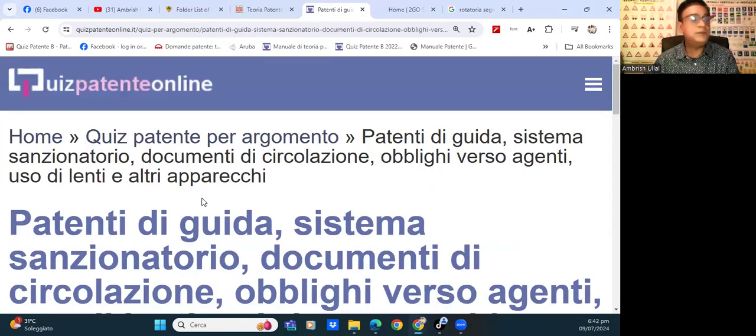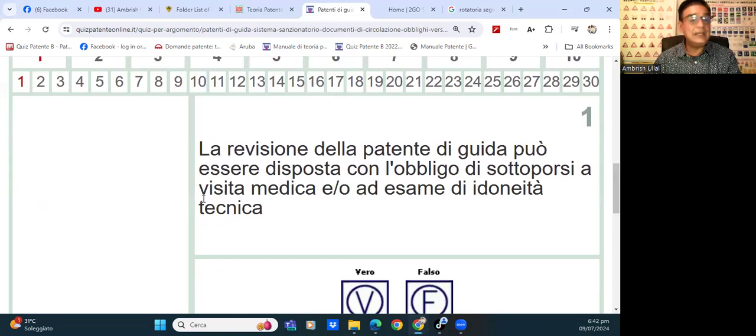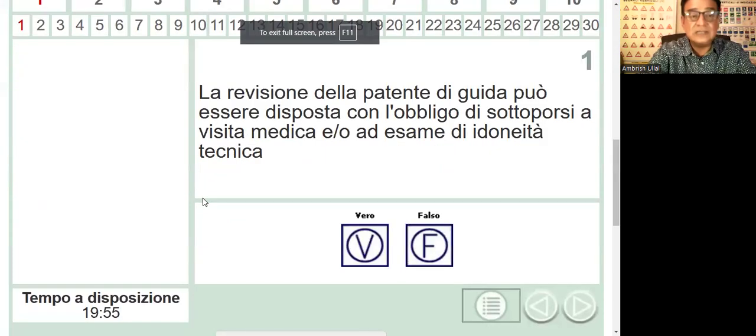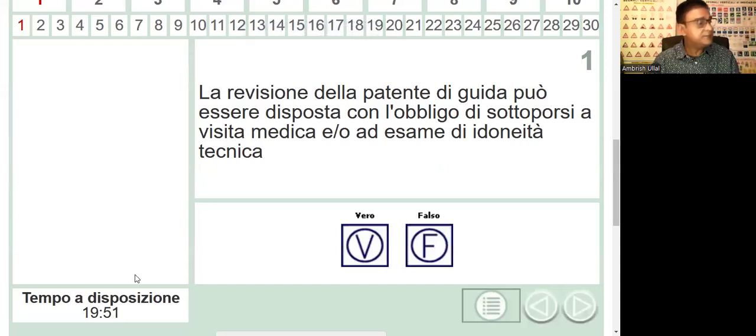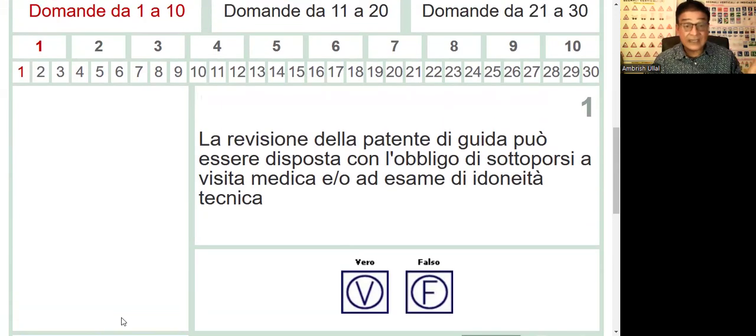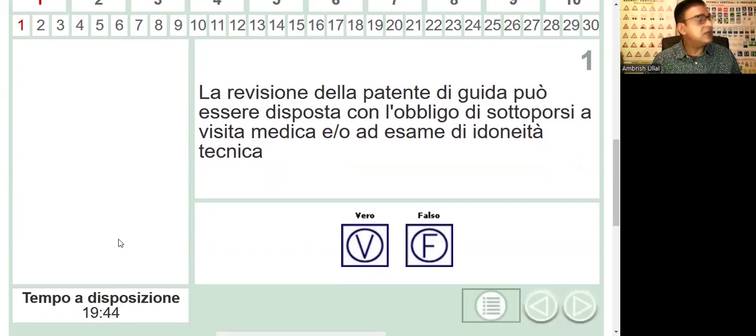So let's start over here now. This is exactly what your quiz will look like. Your exams will look like that, only it will contain all the 25 chapters. We are doing just chapter 20. The timer will go out like this. This is the page, it looks like this. Your exam will look like this, okay? So let's read the first sentence.